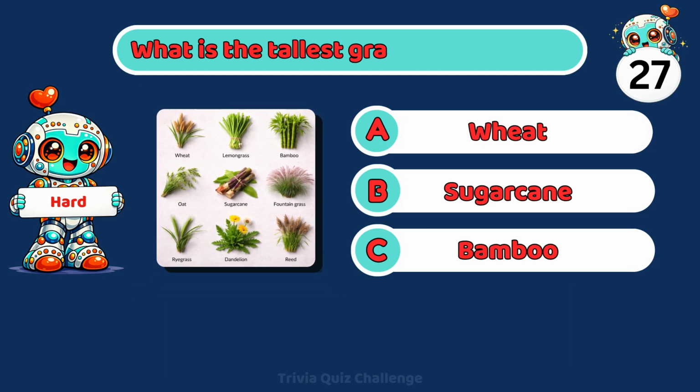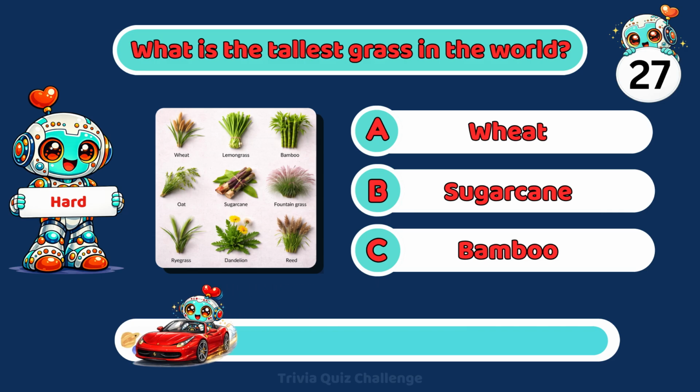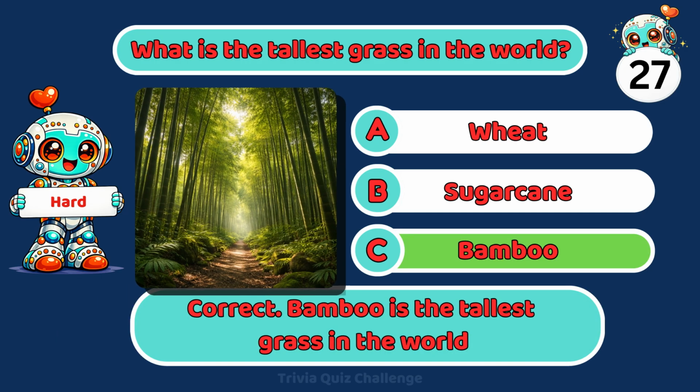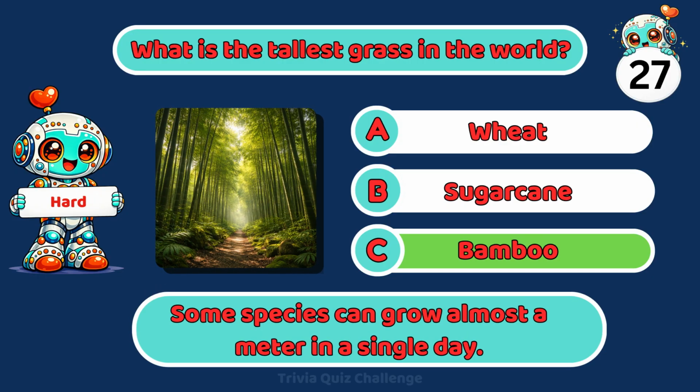What is the tallest grass in the world? A. Wheat, B. Sugarcane, C. Bamboo. Correct. Bamboo is the tallest grass in the world. Some species can grow almost a meter in a single day.